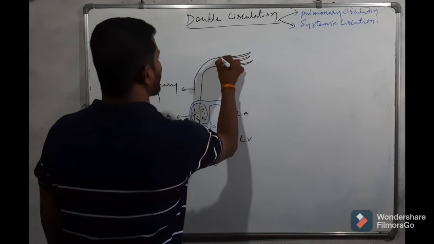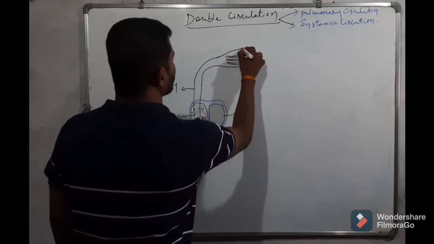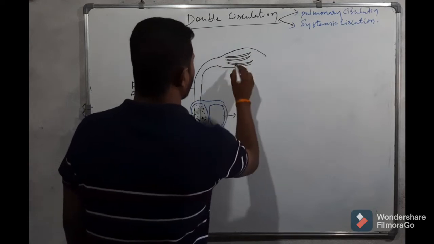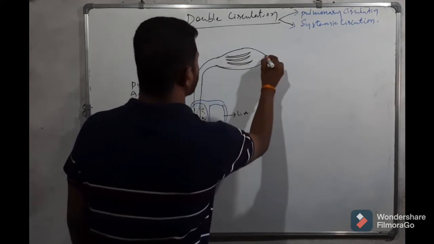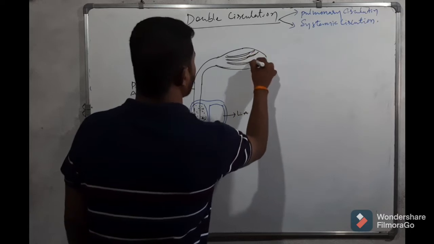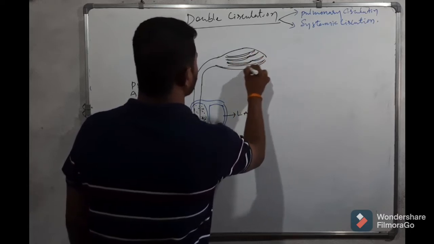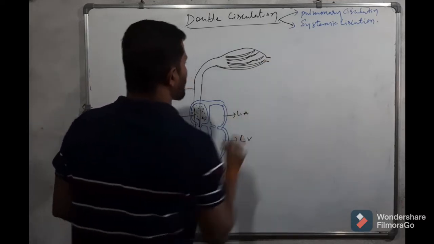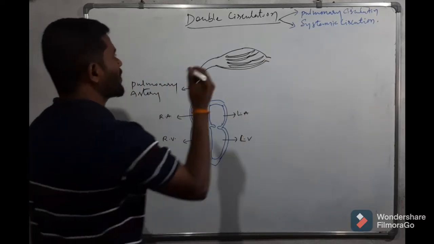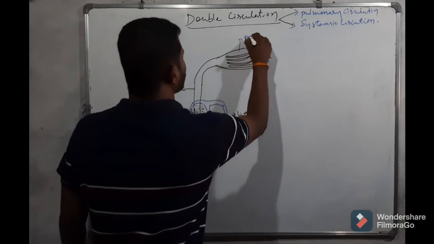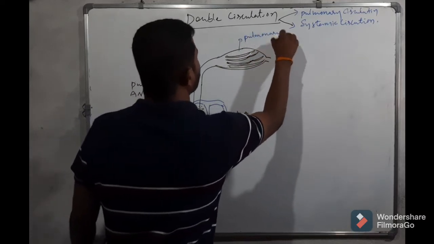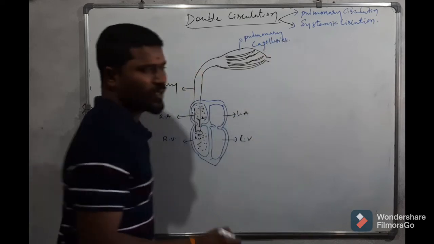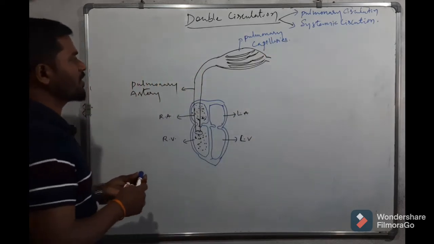These are the pulmonary capillaries, the smaller blood vessels at the lungs.